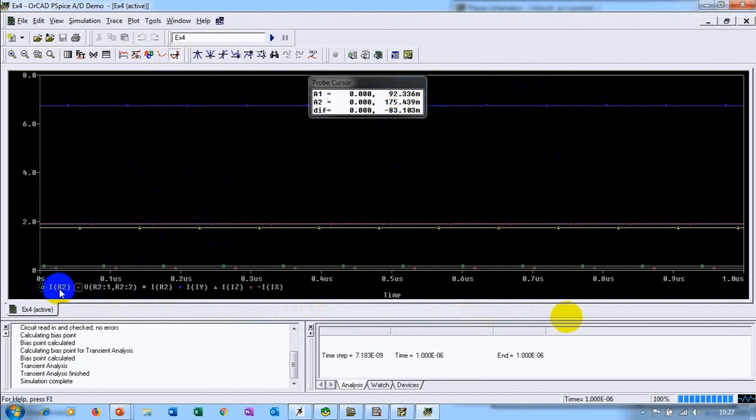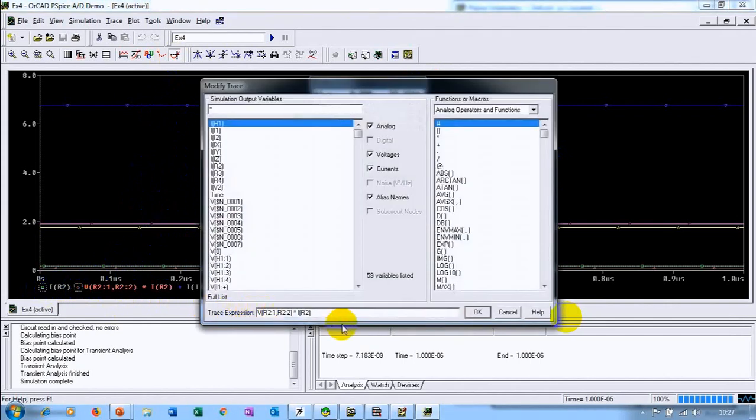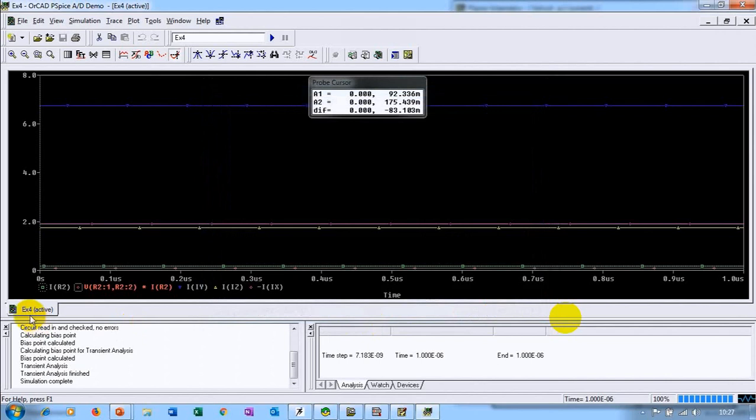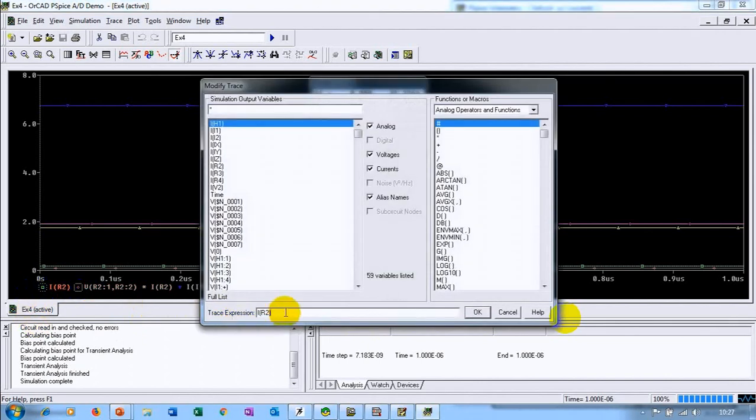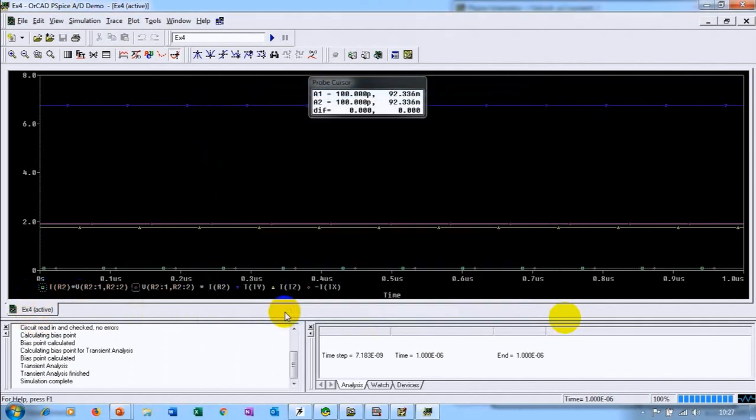Or you can come to this and copy this formula. This formula is your voltage across the R2 resistance. You can select until here, copy with Control C, and then click on this current, then again multiply. So you can see both ways it is true.